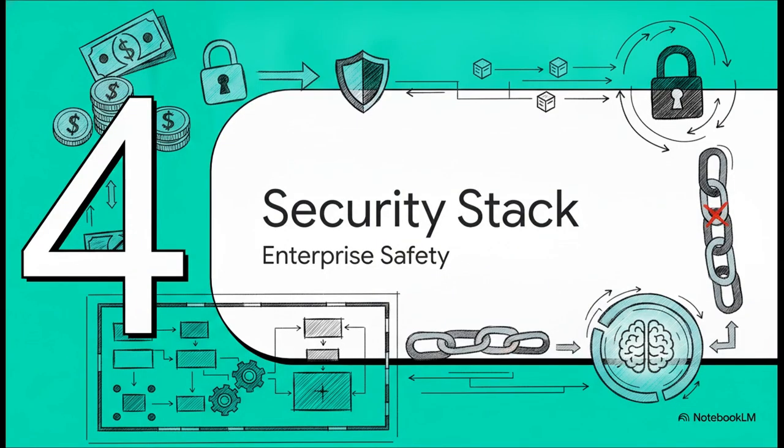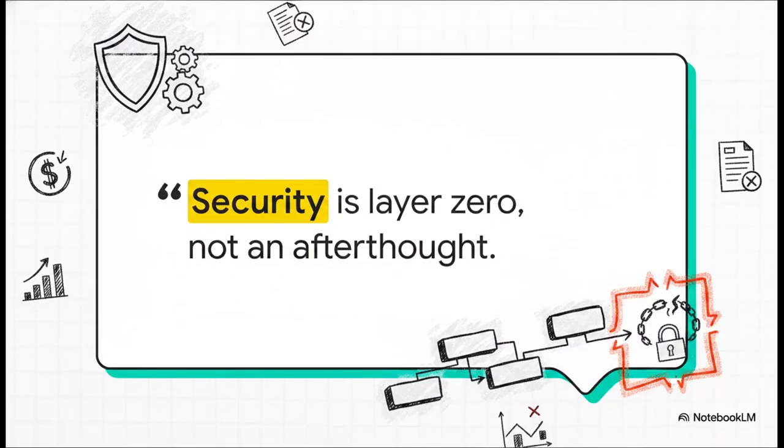Security and architecture stack, enterprise safety. Okay, stepping away from the demo, let's talk architecture. In a financial and procurement context, you simply cannot play fast and loose with your data. The ethos of this project is captured perfectly by this idea. Security is layer 0, not an afterthought. Think about it. An attacker injecting into a system like this could force a $0 penalty claim, approve fraudulent purchase orders, or leak your internal pricing targets to competitors. It has to be airtight.